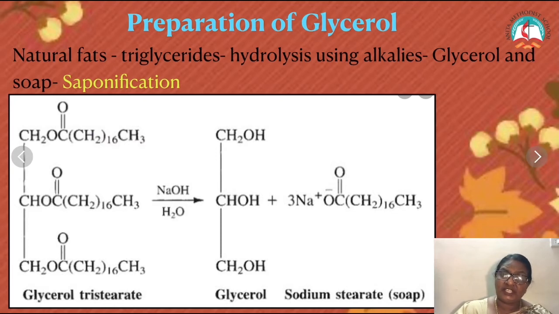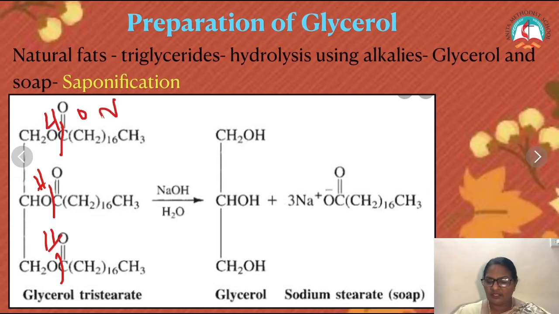With another COOH, it will be 18 carbon atoms. So this is stearic acid. When it combines with glycerol, we get glycerol tristearate. Add 3 molecules of sodium hydroxide. The compound breaks. How does it break? Just break it over here. Add one H over here. You get glycerol, and add ONa this side. That's all. You get soap. This is only soap. So this reaction is called saponification. This is how we prepare glycerol.